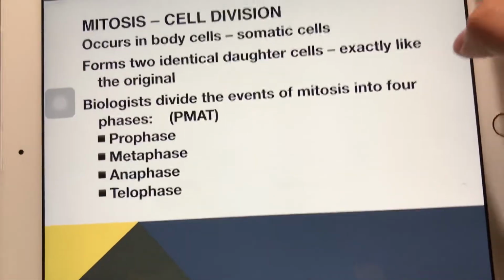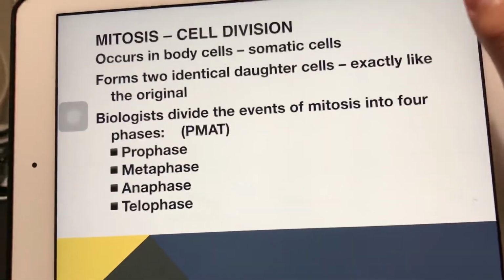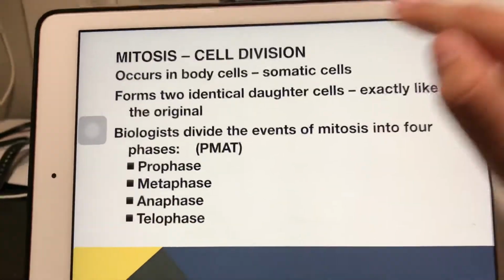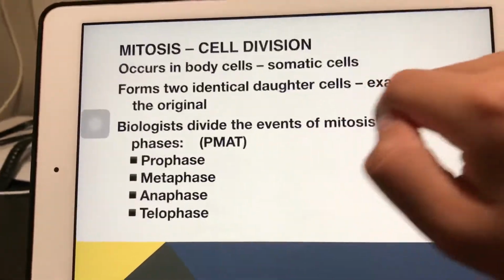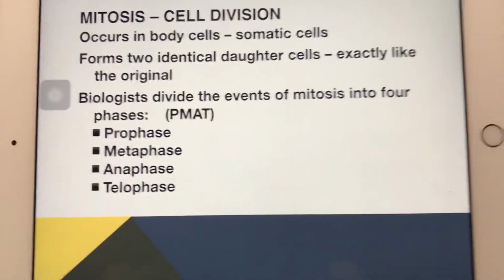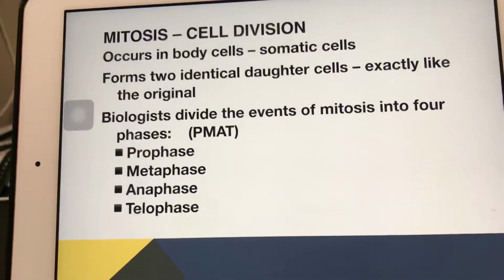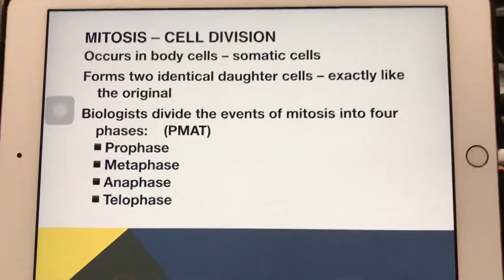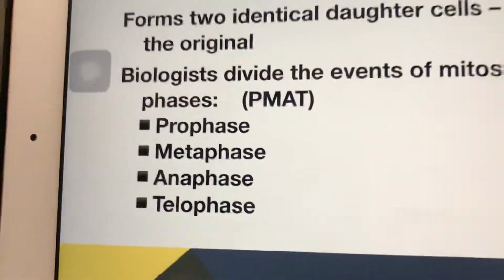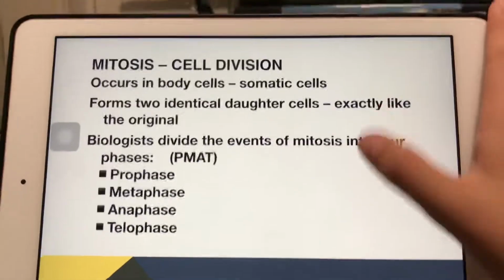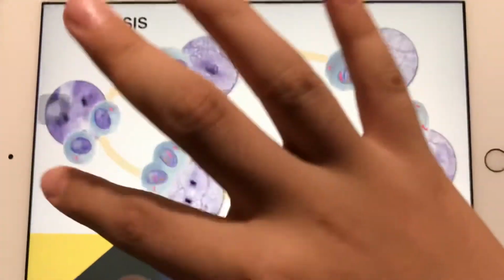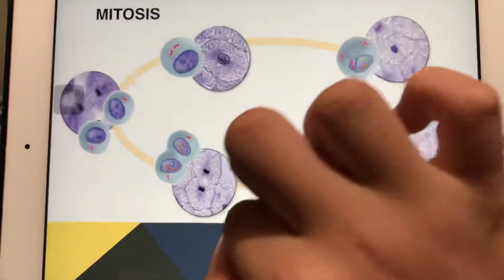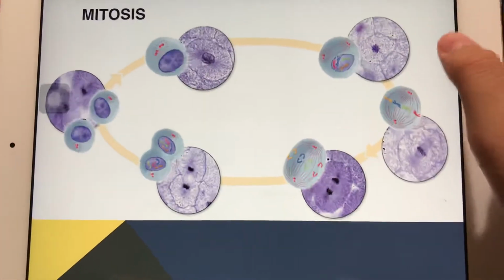Mitosis, cell division, occurs in body cells, somatic cells. Okay, this actually mentions it. Not sex cells. It forms 2 identical daughter cells exactly like the original. Biologists divide the events of mitosis into 4 steps: PMAT, prophase, metaphase, anaphase, and telophase. This is what it actually looks like under a microscope.